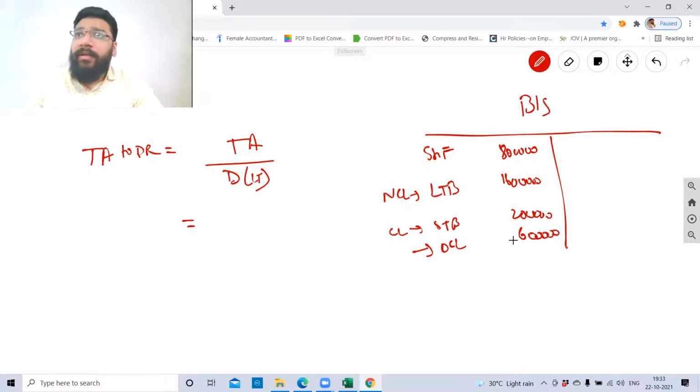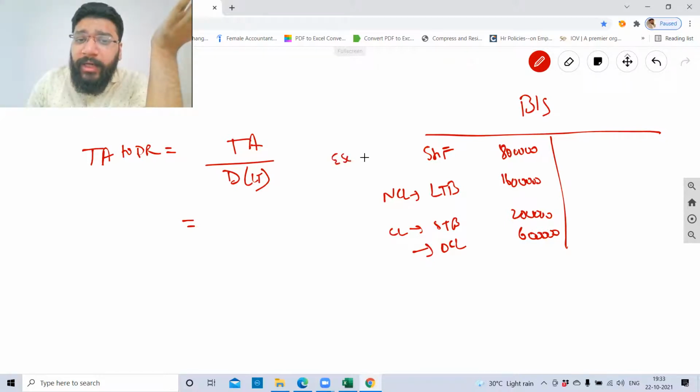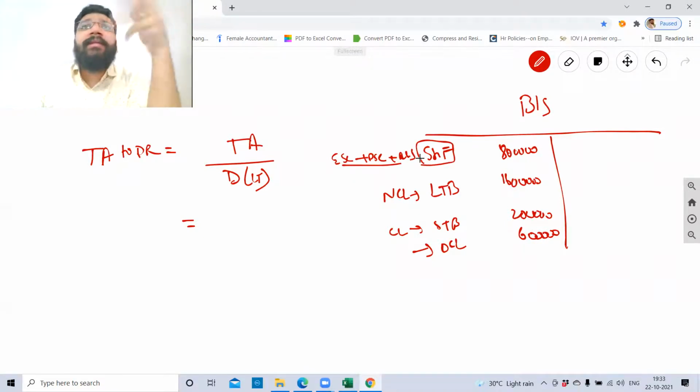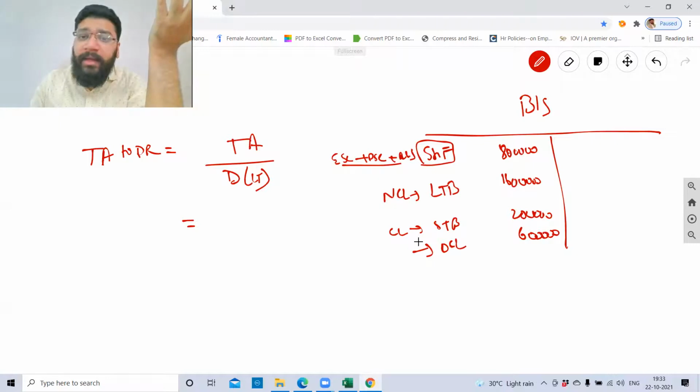Reserves and surplus is not given, so I cannot assume anything. Or I can say that shareholder funds includes reserves and surplus. Shareholders funds is nothing but equity share capital plus preference share capital plus reserves and surplus. So all this put together, they've given us shareholders funds. And in non-current liability, there's nothing else apart from long-term borrowing. And in current liability, you have two things: short-term borrowing and other current liability.